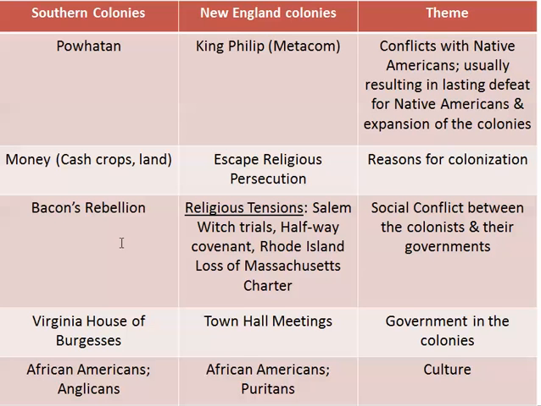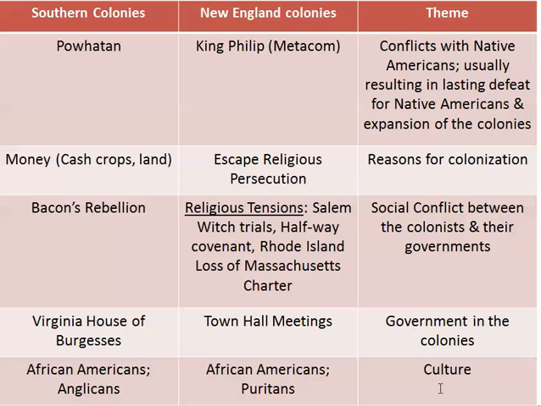We see a parallel here, which says similarity. Salem witch trials, Halfway Covenant, Rhode Island, lost Massachusetts charter. All those are conflicts between the government and the colonists. And then in the theme of government, we see that both of these are democracies, but in the southern colonies we had the Virginia House of Burgesses, in the New England colonies we had the town hall meetings.